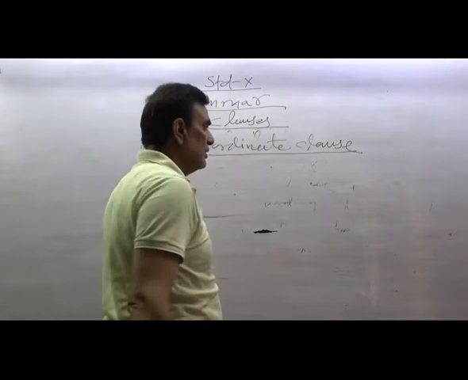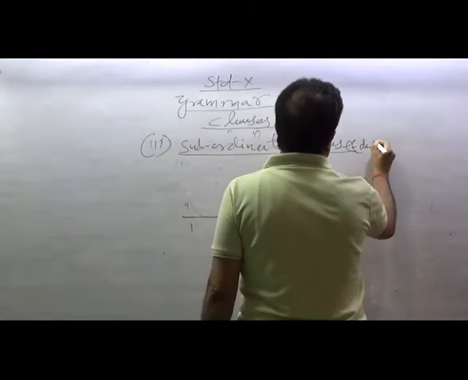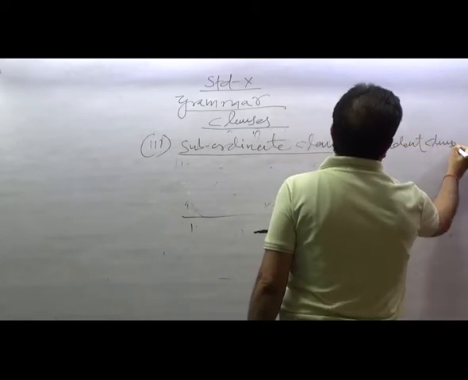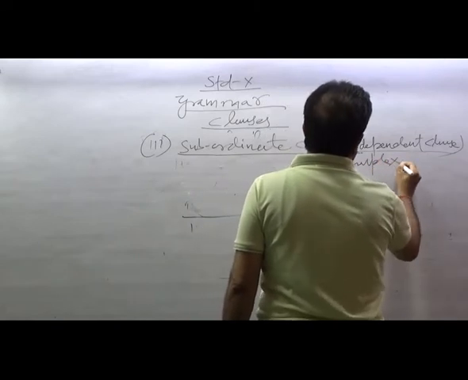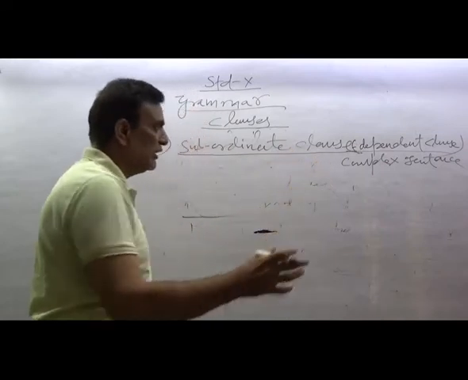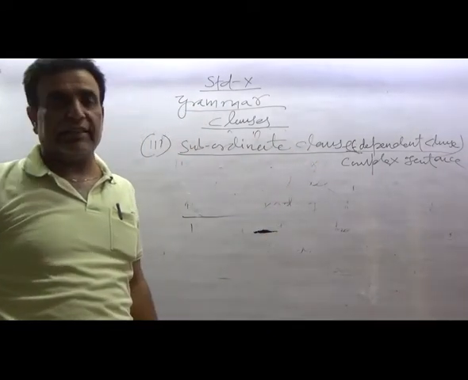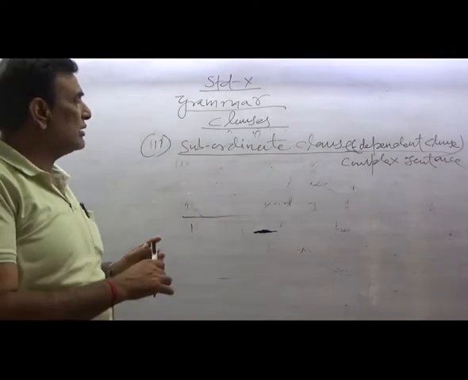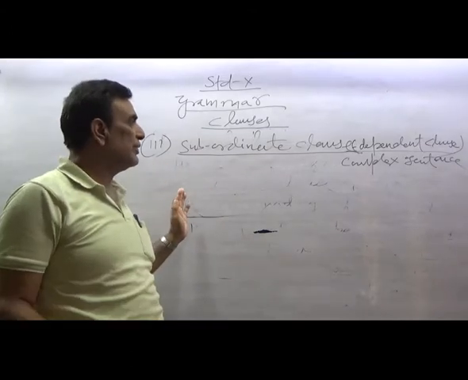Subordinate clause. This is also called dependent clause. And it makes a complex sentence. A sentence that is made by the use of the subordinate clause makes a complex sentence. Now, actually, what kind of clause is called a subordinate clause? This is to be said.